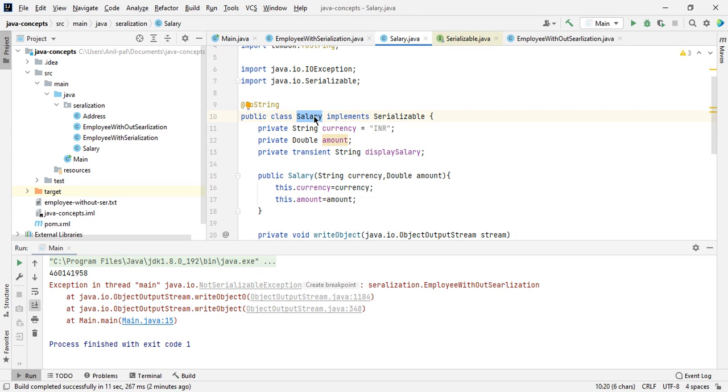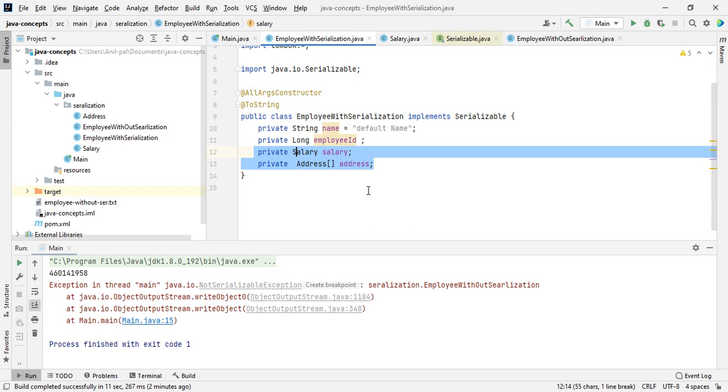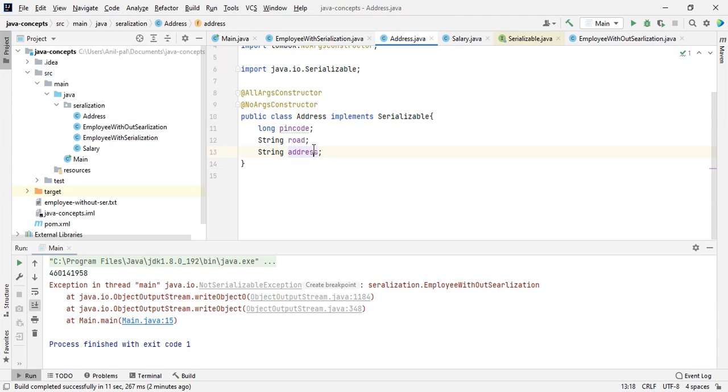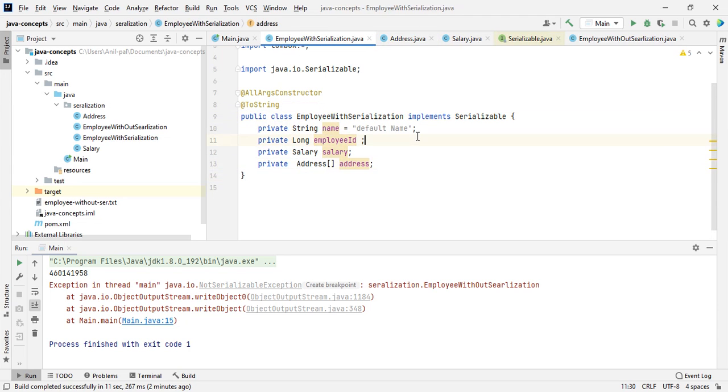If we do not implement this, we again get an error that the Salary class is not serializable, and this is the same for Address as well. Whenever we serialize any class, we have to think about the child classes as well. They should also be serializable, otherwise it will not work.